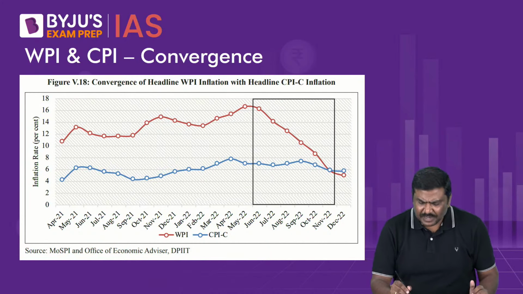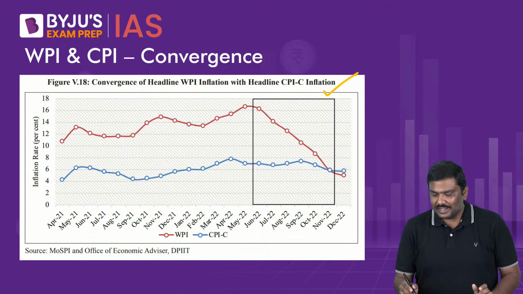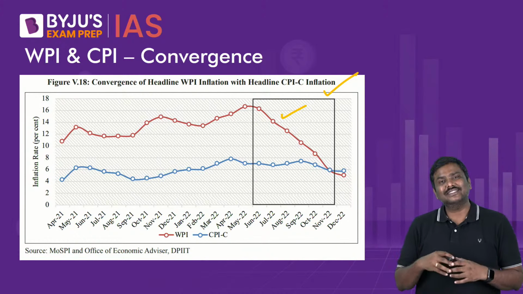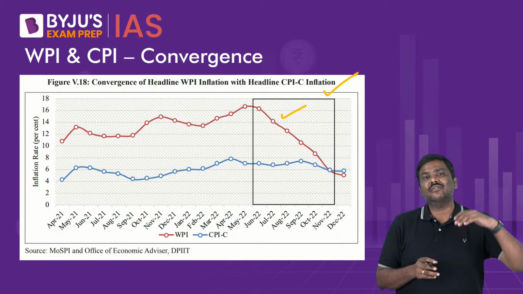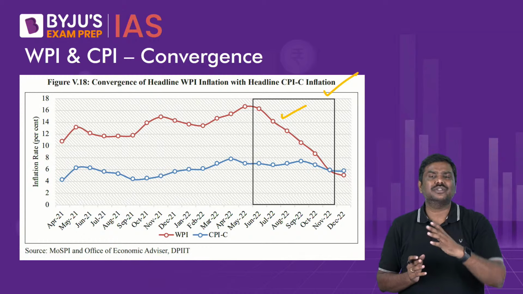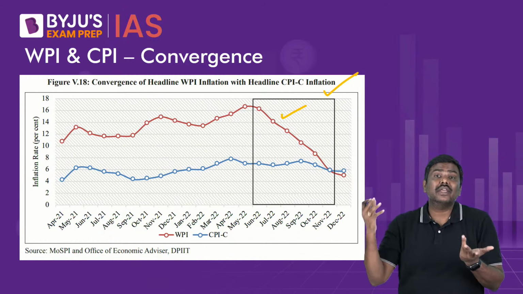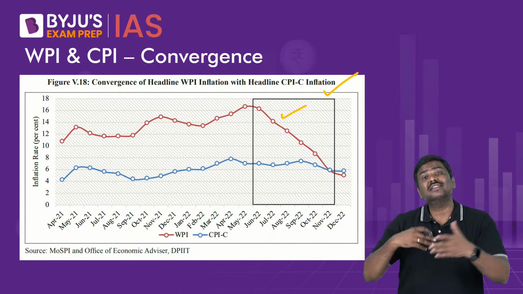Now coming to this particular part of the graph, why is this rectangular box provided? You will see that for certain time period, WPI is increasing at a very fast pace, CPI is actually nose diving or reducing. In certain time period, CPI is increasing, WPI is also increasing, maybe at the same pace or at different pace.